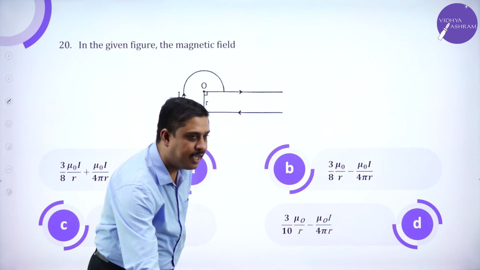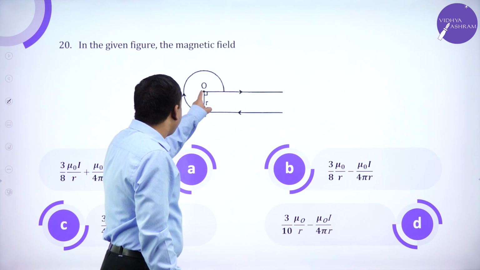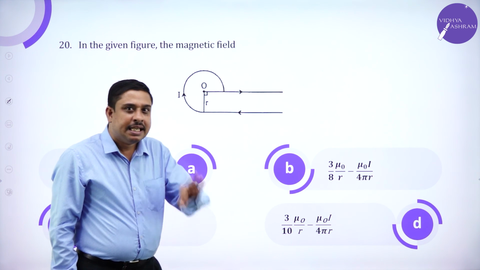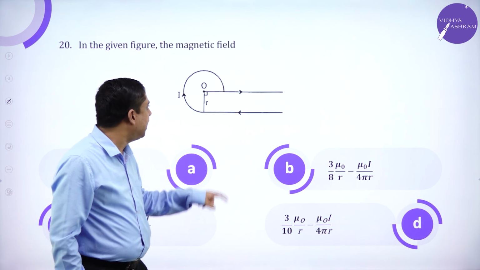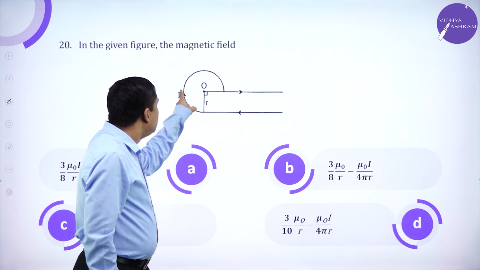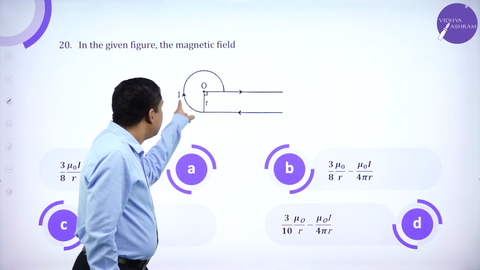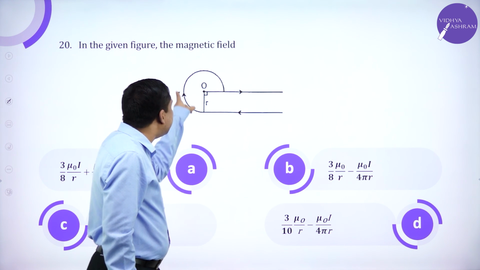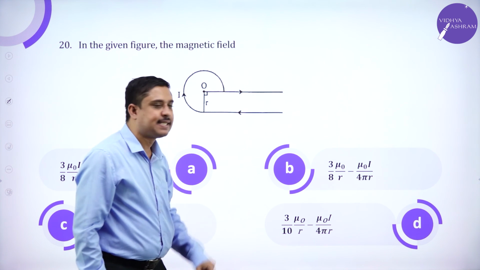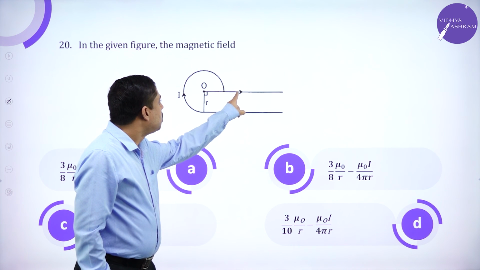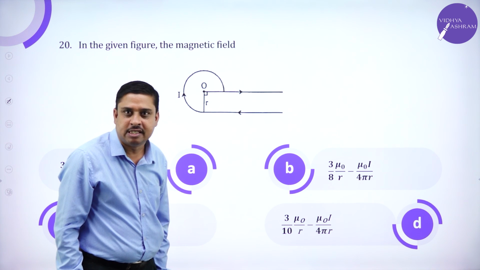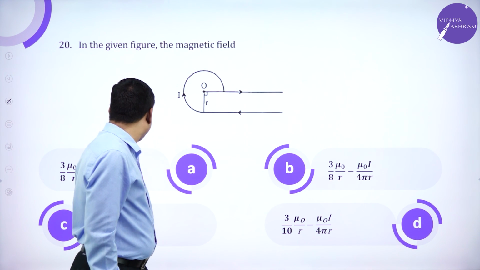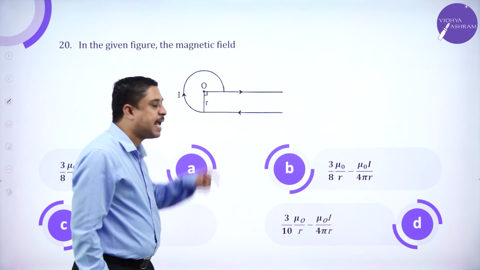In the given wire, the magnetic field at the center. There are 3 regions here. You can see one arc which is 1/4 less than the actual circle, and 2 straight portions. What is the magnetic field at the center?